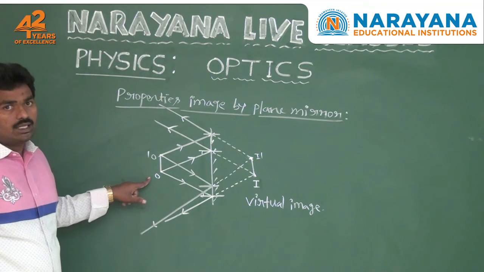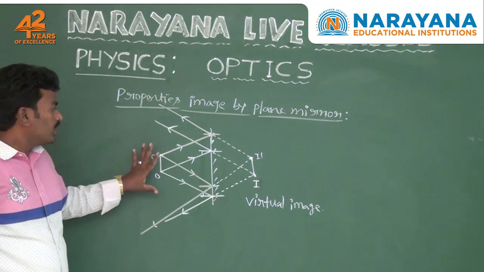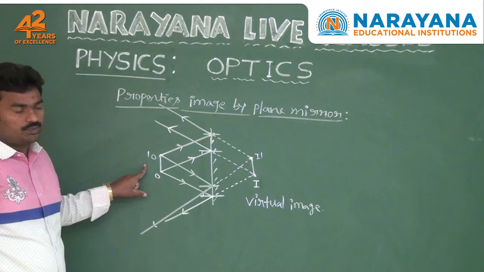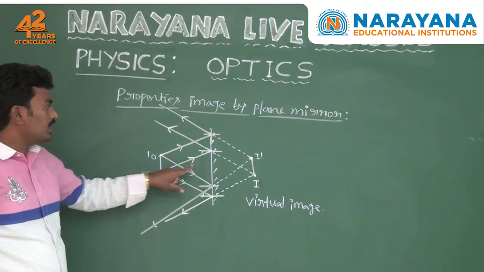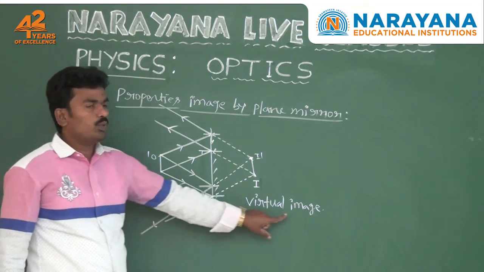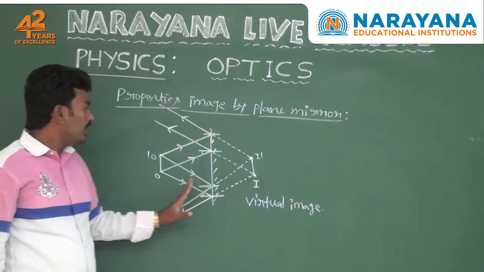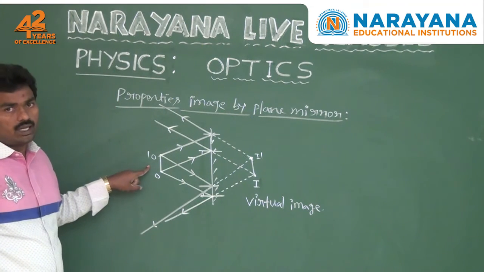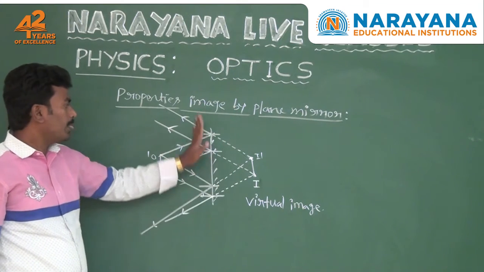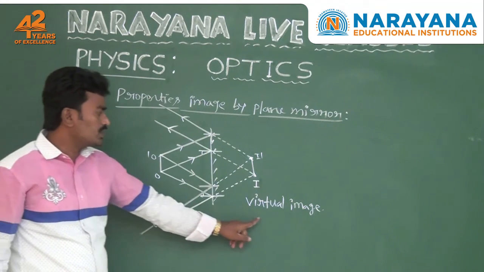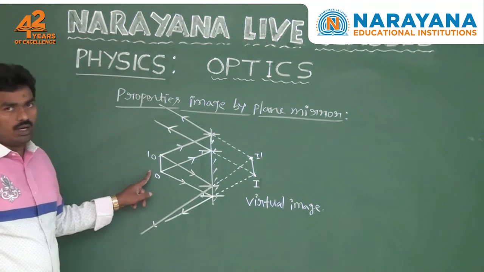Real object means the light rays originally come from the object. Here we have taken a real object, and at that time the plane mirror produces a virtual image. In case there is a virtual object, the plane mirror produces a real image. So plane mirror always forms a virtual image for a real object.